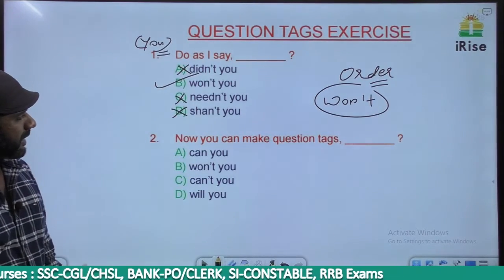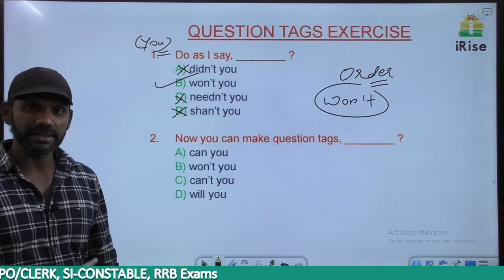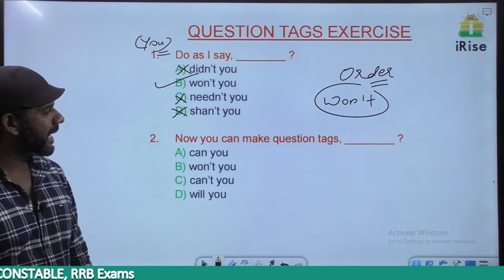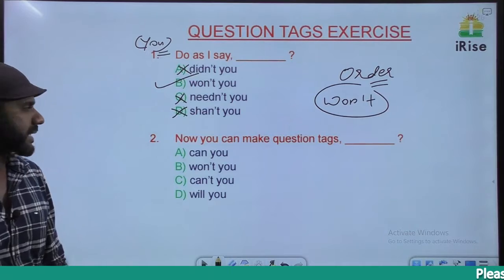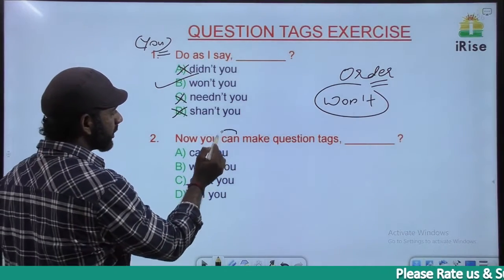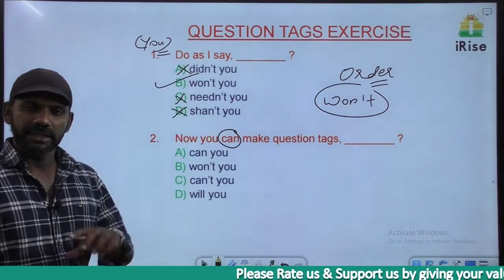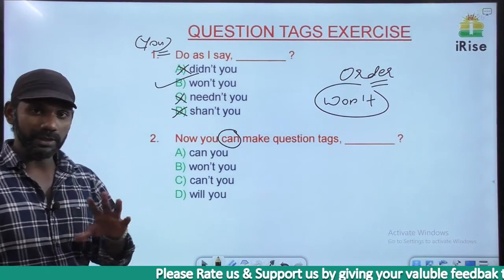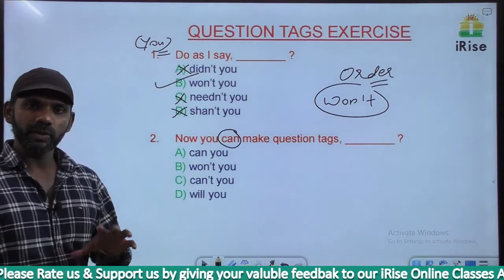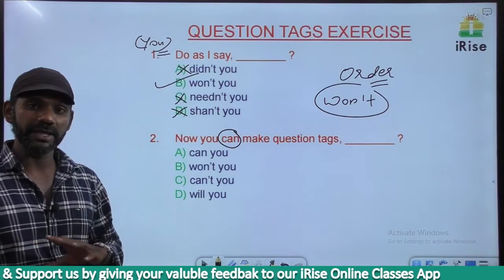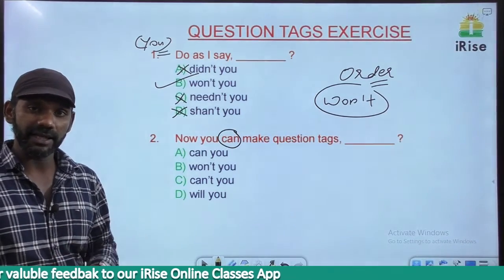The next one. Now we can frame a tag using the auxiliary verb and the subject, the pronoun in the sentence. Now you can make question tags. The auxiliary verb in this sentence is can. There is no negative term in the sentence. There is no N word in the sentence. Now is not an N word. No negative term: no, not, no one, nobody, etc. If there is an N word in the sentence, in the tag there should not be an N word. If there is no N word in the sentence, in the tag there must be an N word.